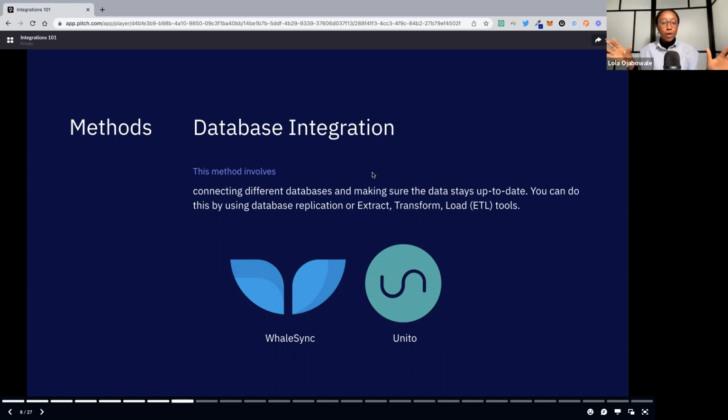In terms of no code options for accomplishing this, I think two really cool integration tools in this space are Whalesync and Unito. Whalesync also had this stellar State of the No Code Data Sync 2022 report. So if database integration is something that you're interested in, or you have multiple databases and you want to keep them in sync, those are two really good solutions to look at.